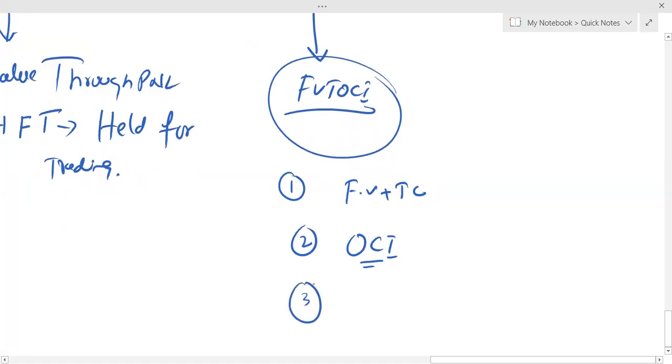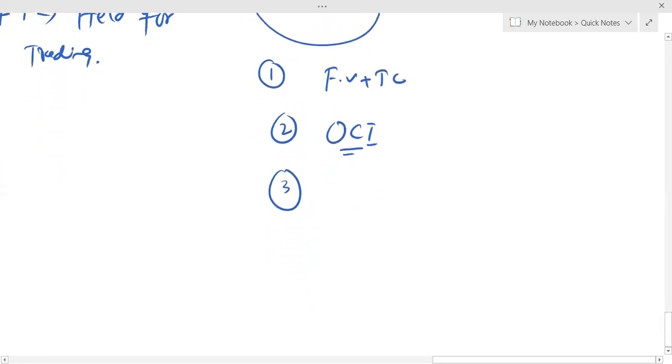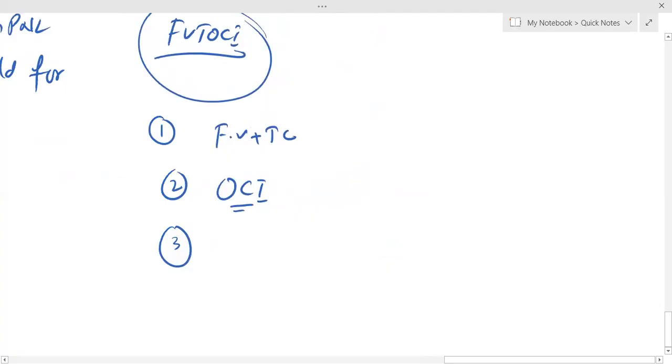Third, if you have sold the investment which was in the fair value through OCI category, then previously whatever gain or loss you have recognized in OCI cannot be recycled to P&L. Maximum you can just transfer previous cumulative gain or loss within equity. But the concept is, whatever previously gain or loss you have recognized in OCI, it cannot be recycled to P&L at the time of disposal of fair value through OCI financial asset. Now listen carefully, a very important point. I'm just assuming, okay, let me just bring some data here.